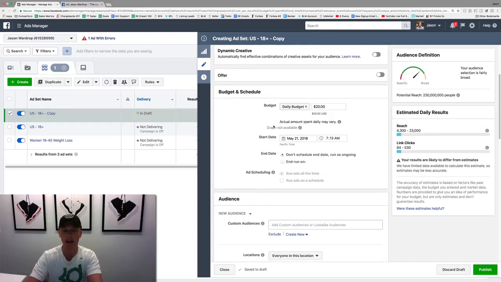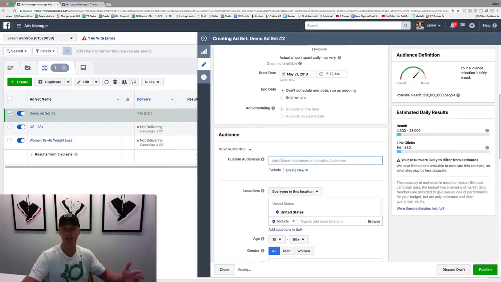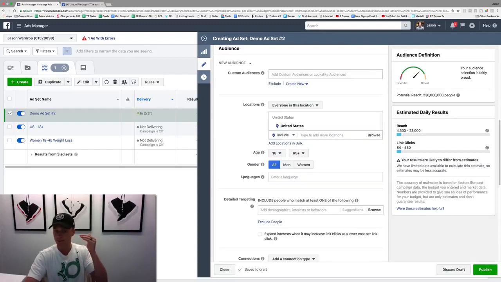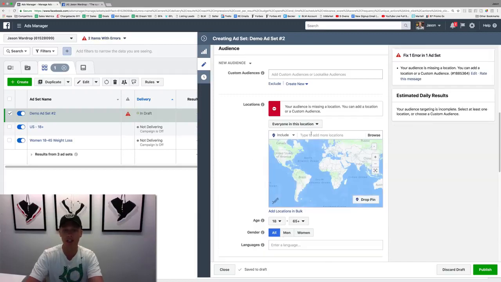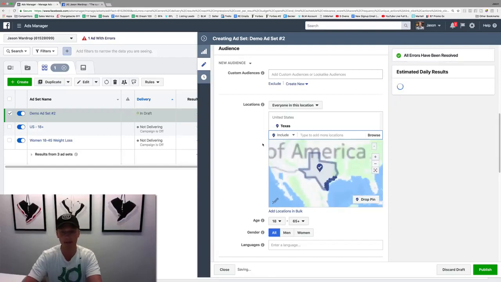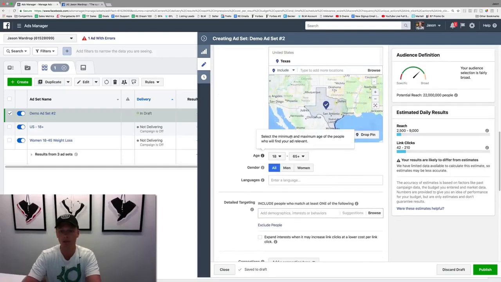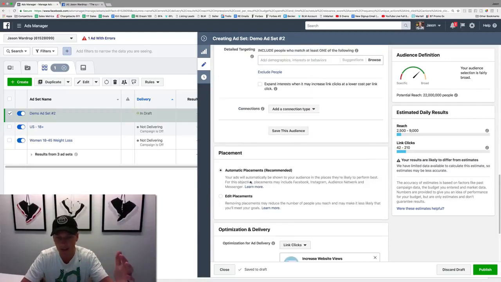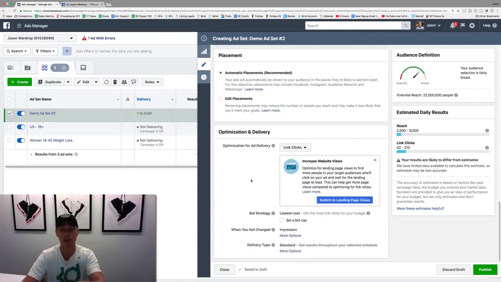Then we can come down, and if we have a custom audience, maybe on one of them we want to target people that have visited our website, and on another we want to target people that we've uploaded as leads or people who have watched our videos. Or we can say, I don't want everyone in the United States, I just want everyone in Texas. We can pick the age group and do your custom targeting. It doesn't really matter, this is not the key part that we're showing you right here.